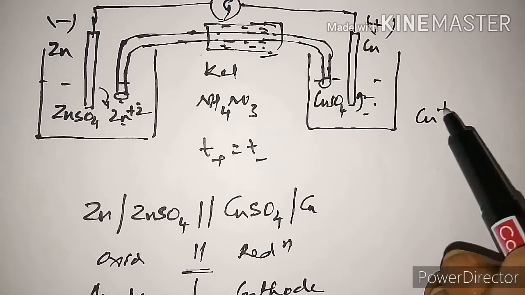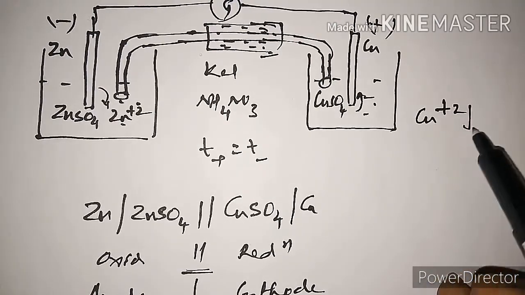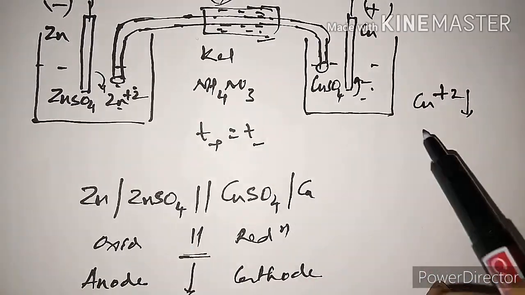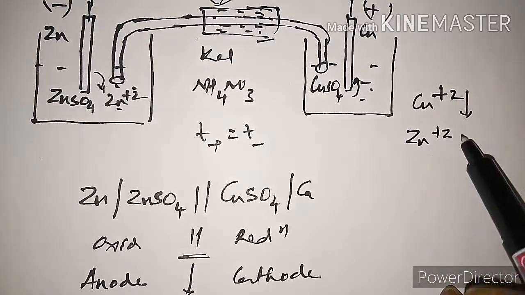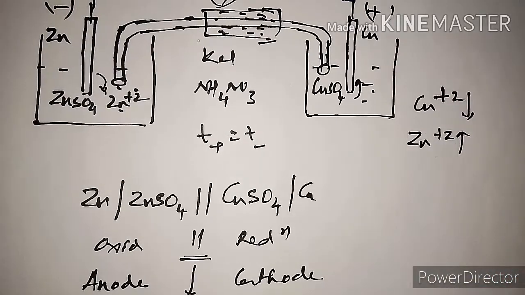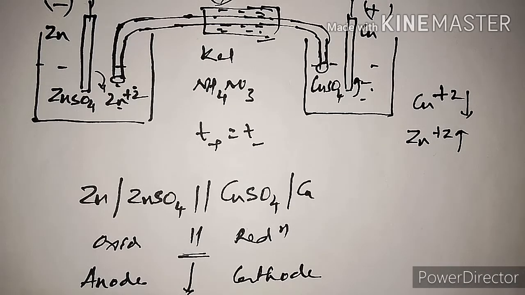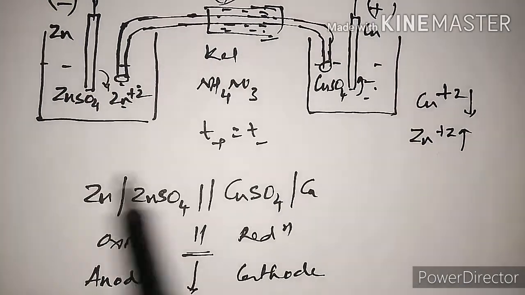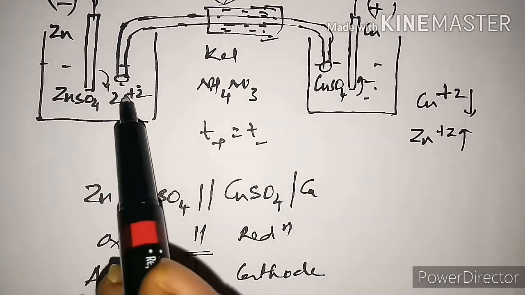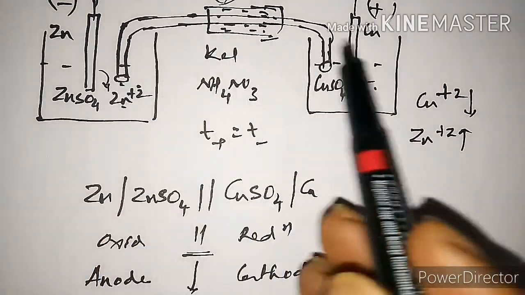So copper 2 plus in the vicinity of the electrode is decreasing. On the other hand, zinc 2 plus in the vicinity of the electrode increases. Now there is a variation of the electrolyte concentrations. In order to avoid these variations, what will happen? The zinc 2 plus migrates through the salt bridge.